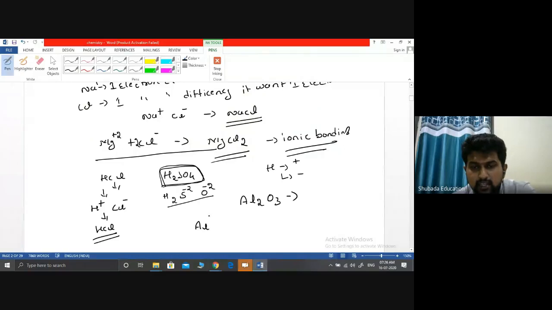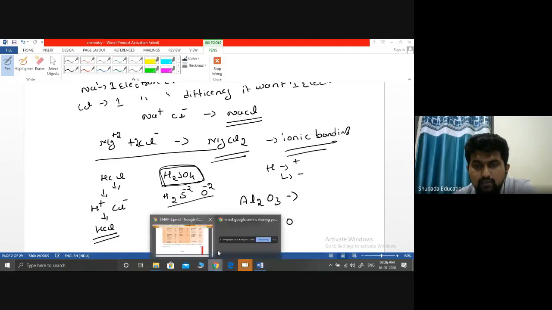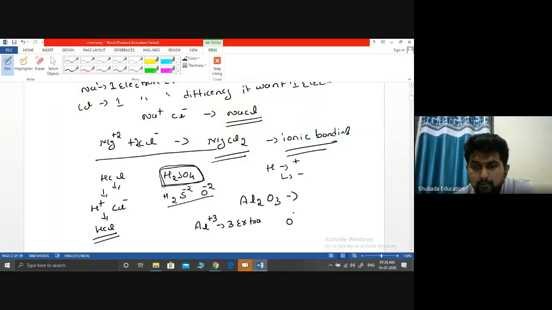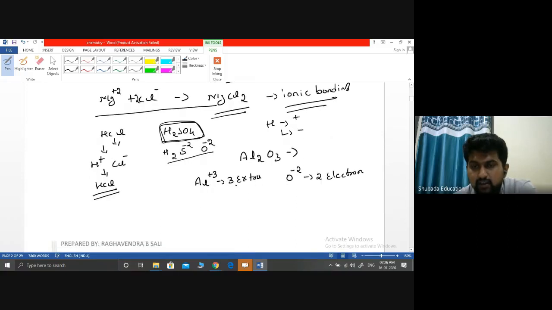Plus 3 means what? It has 3 extra valence electrons. If you take oxygen, if you look at oxygen has -2, that means it needs 2 electrons. So for the combination of these two, how should I do it?